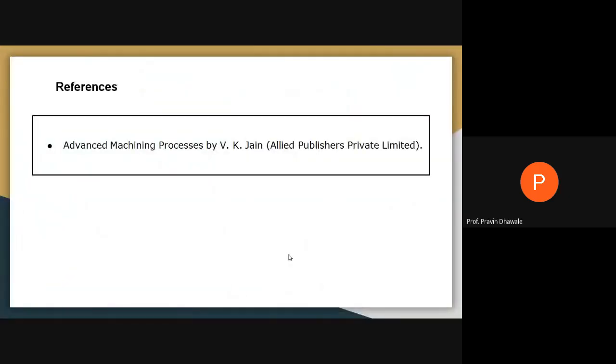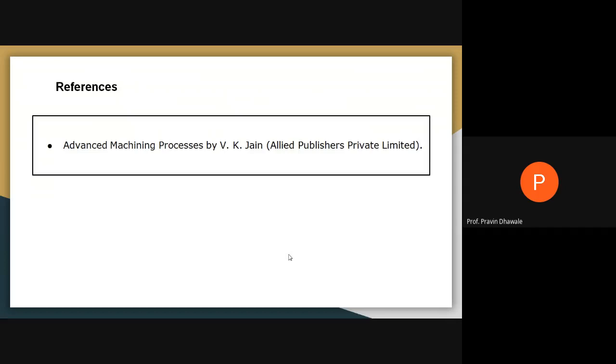Okay, we'll stop over here. In the next lecture, we will cover the different parameters affecting, and the difference between abrasive water jet machining and water jet machining. Right. So we'll stop over here.